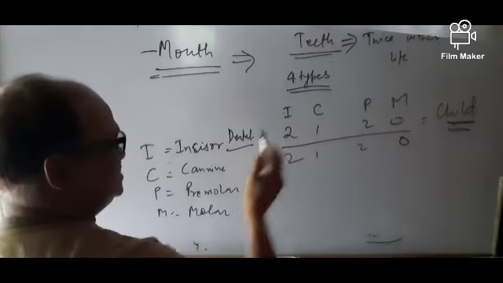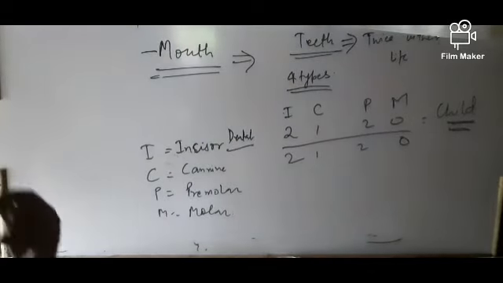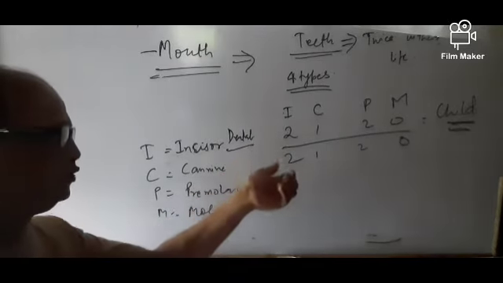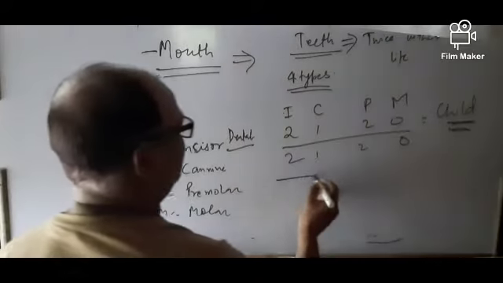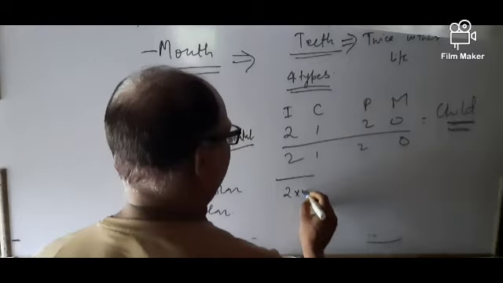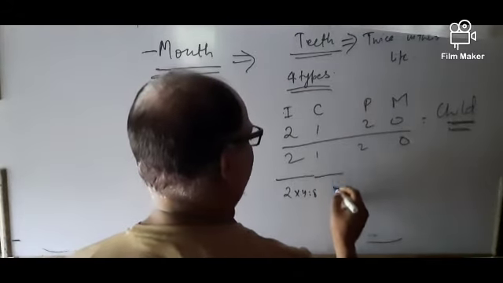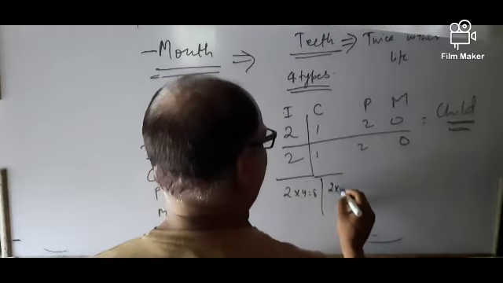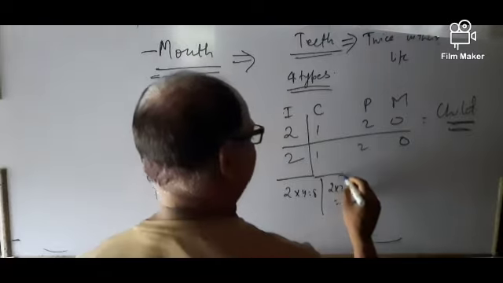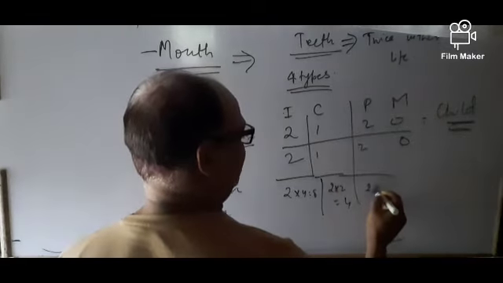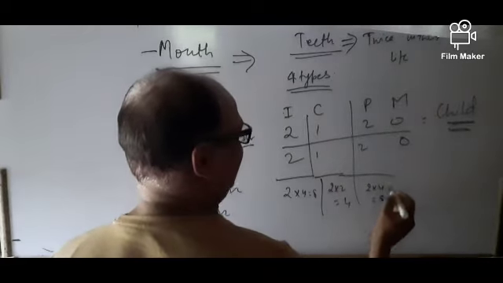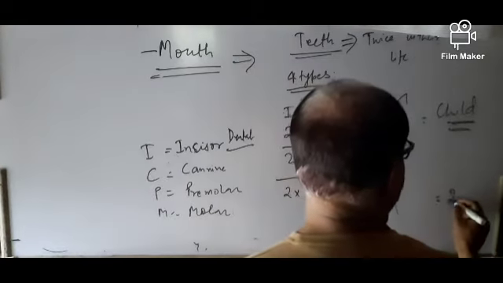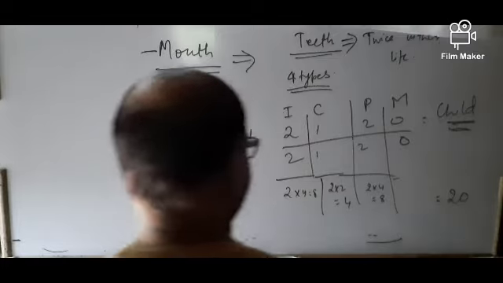Incisor: 2 in the upper half of the mouth and 2 in the lower half. Then 2 into 4, that will be 8. Here canine 2 into 2, that will be 4, and premolar 2 into 4, that is 8. So the total number of teeth in a child is 20.